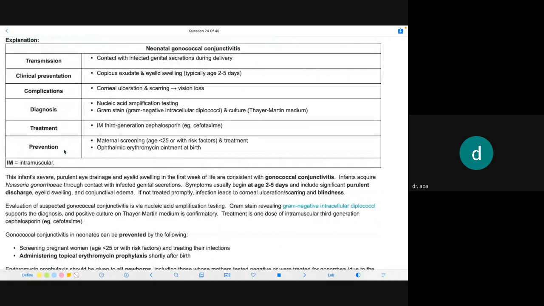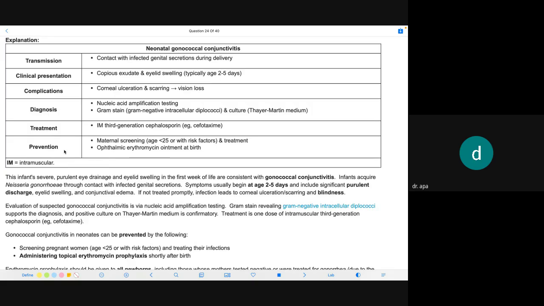Okay, transmission, contact with infected genital secretion during delivery. Clinical presentation, copious exudate and eyelid swelling, usually aged 2 to 5 days. Complication, corneal ulceration and scarring, vision loss. Diagnosis, nucleic acid amplification test and gram stain, gram-negative intracellular diplococci. Acha. And culture, Thayer-Martin media.